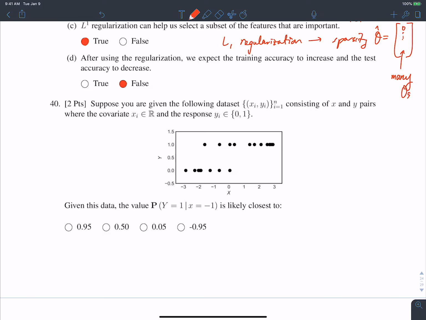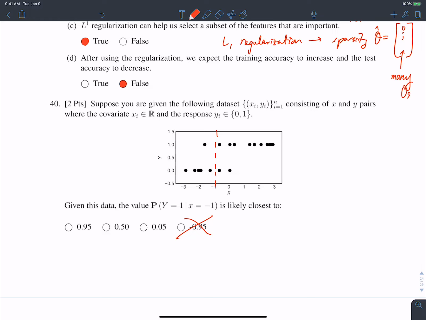And lastly, question 40, suppose you're given the data set consisting of n pairs of x comma y, where xi is sort of our input and y is either 0 or 1, that's a response or output. The value of the probability that y is equal to 1, given that x is negative 1, is likely closest to which of these? Okay, so why don't we draw a line at x is equal to negative 1, right? And now what we want to estimate is the probability that y is equal to 1 at this line. Right off the bat, we can get rid of negative 0.95 because the probability can't be negative.